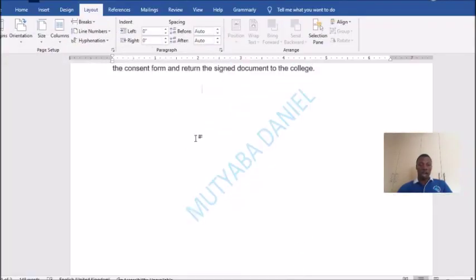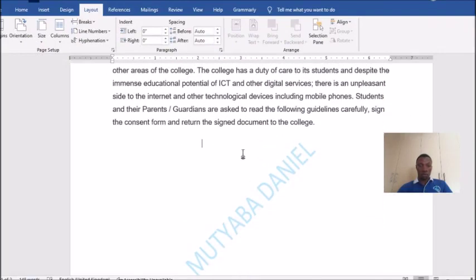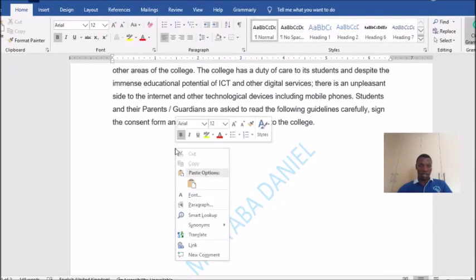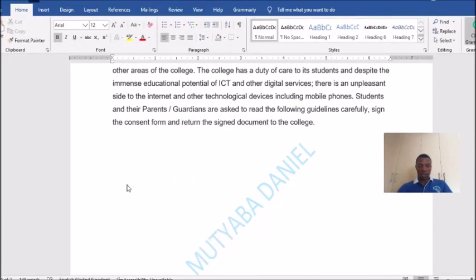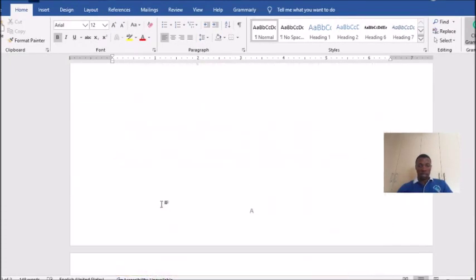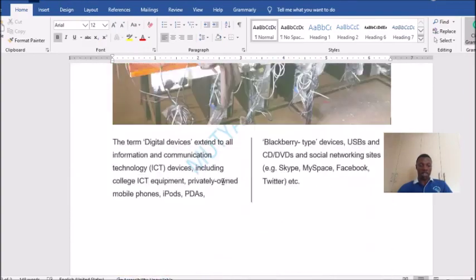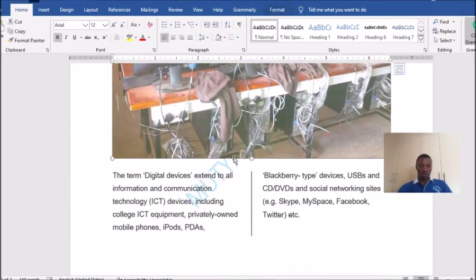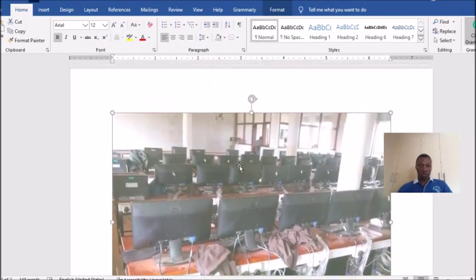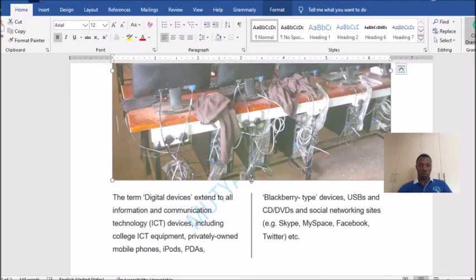Better you copy, because once you open it, sometimes it can disappoint you. So now what you do, you copy, then you come to where they have told you to insert it, and right click, paste. Then you realize that it goes to page 2 once you insert it. So meaning you need to resize it. You may need to resize it to make it a bit smaller.